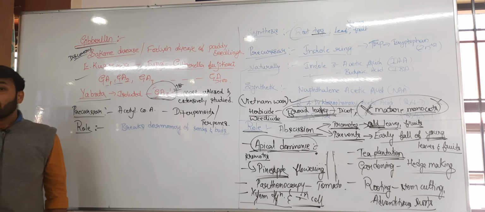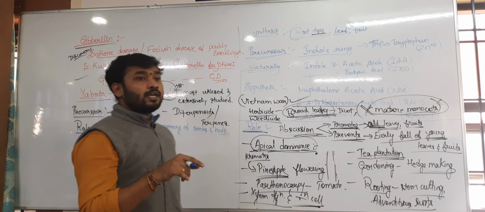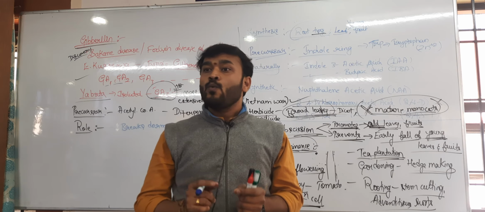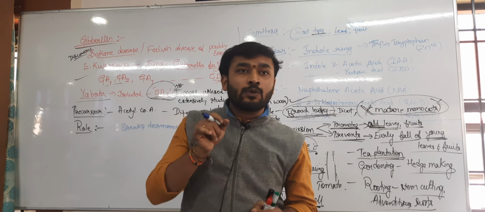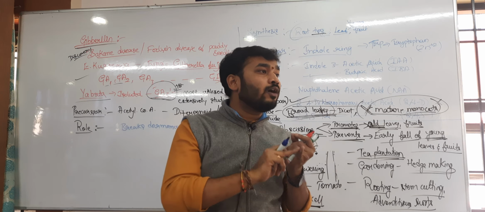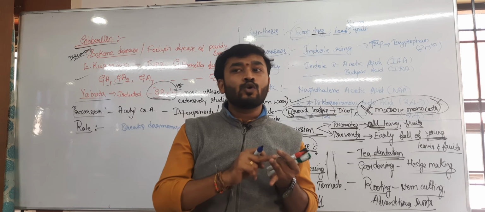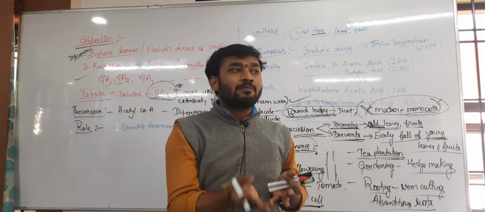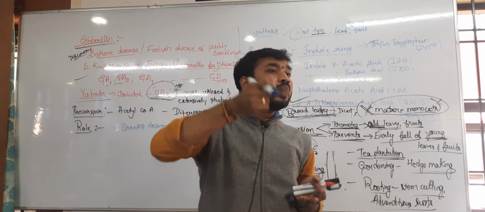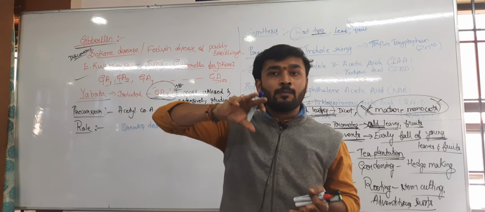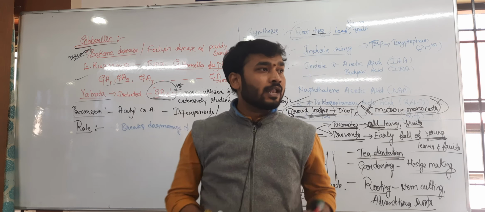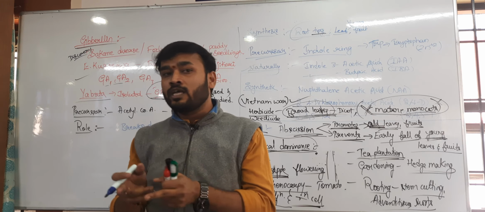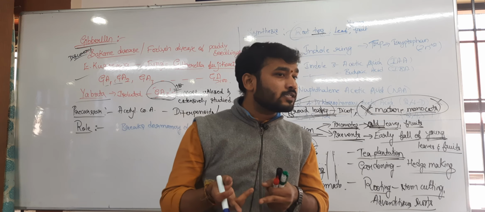How? The gibberellic acid which is present in the seed or in the bud will activate enzymes like the alpha amylases, proteases or lipases. The activity of these enzymes is enhanced, hence they will break down carbohydrate, protein and lipid respectively. Alpha amylase acts on the carbohydrate, protease acts on the protein, lipase acts on the lipids.